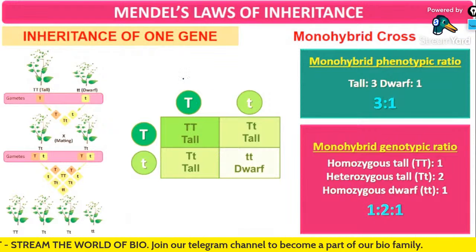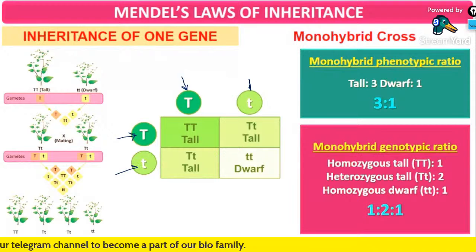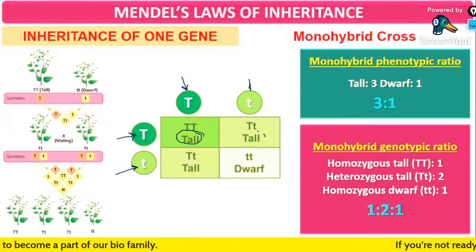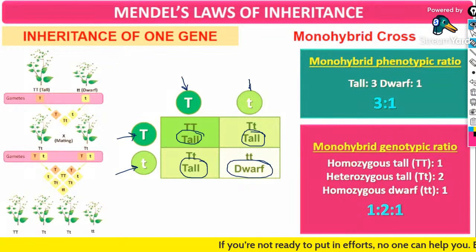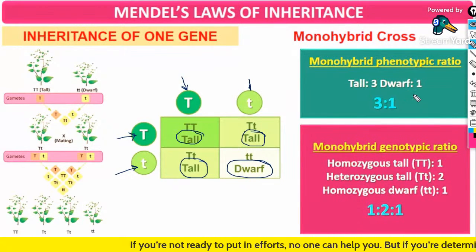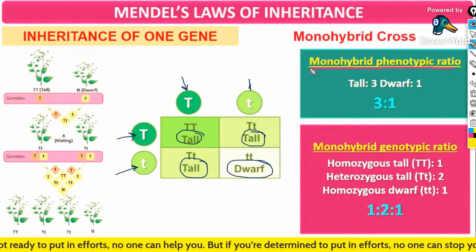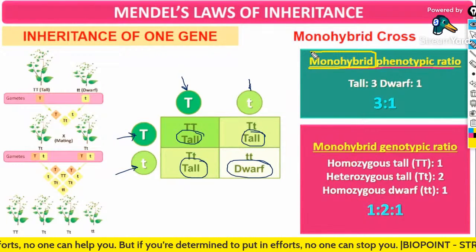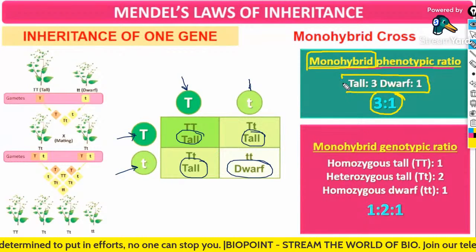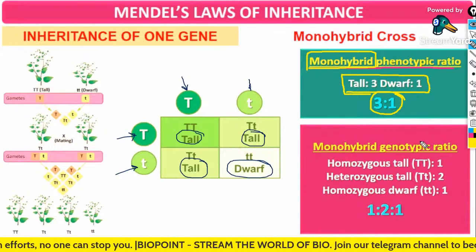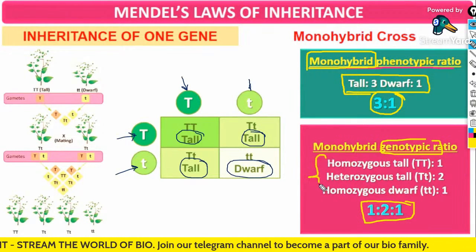So these are the parents we have taken. You are getting 3 tall plants and 1 dwarf plant. Thereby we have come to the conclusion that the monohybrid phenotypic ratio is 3:1, that is 3 tall to 1 dwarf. Sometimes this may come as a direct question from the NCERT. Whereas the monohybrid genotypic ratio is 1:2:1. You have to study which are these.